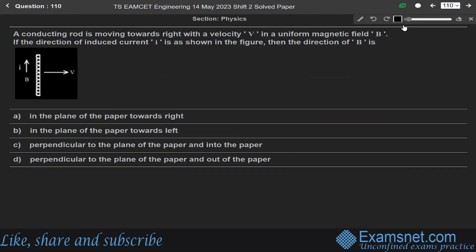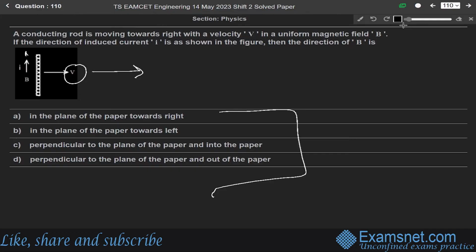Now next question, 110. A conducting rod is moving towards the right with a velocity v in a uniform magnetic field B. If the direction of induced current I is shown in the figure, then the direction of B is... So we have to choose the correct answer from all these four options. Since velocity v is in this direction and current is in this direction, we have to find the direction of B.